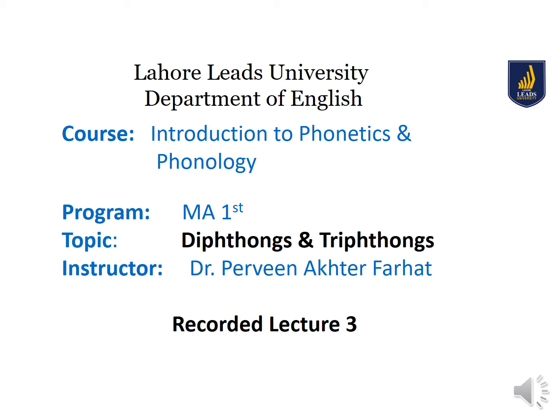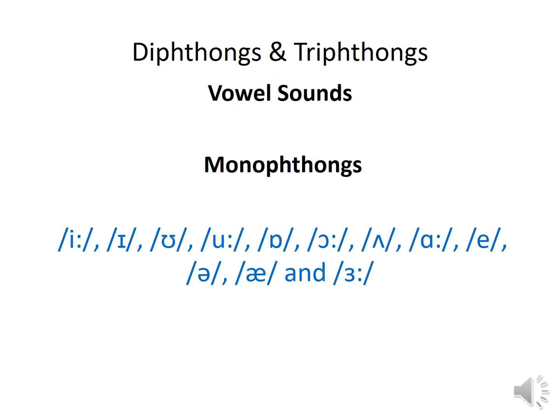In our last lecture, we discussed all about the IPA chart, in which we discussed two types of vowel sounds, monophthongs and diphthongs. Monophthongs means single sound and diphthongs means double sounds, two sounds. And diphthongs, as we have seen, are the combination of two single sounds, two monophthongs, right? So our today's topic is diphthongs and triphthongs. We will discuss these two types of vowels in detail.